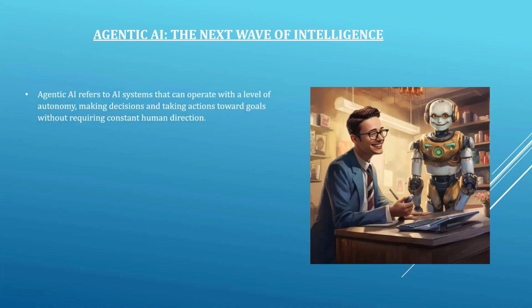The Agentic AI systems can operate with a level of independence, can make decisions without constant human direction, and they work towards achieving a goal that has been provided by humans. So it means the agentic AI systems work towards achieving the goals given by humans. In order to achieve these goals, they can take decisions with a level of autonomy or independence. While taking these decisions, they do not need constant human direction, and that's what makes them agentic AI.